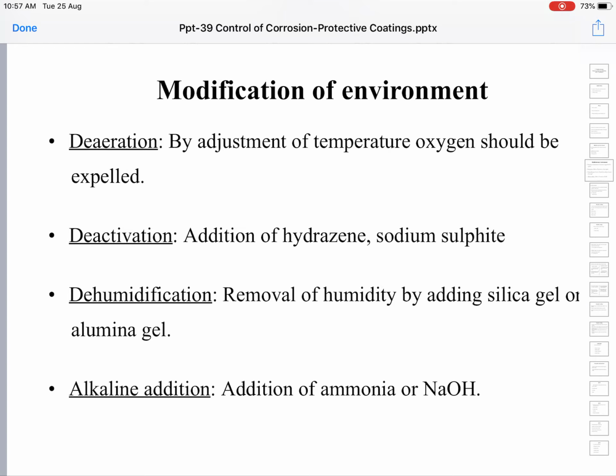We have discussed that humidity, that is the presence of water vapor, increases the rate of corrosion. Water vapor is an active ingredient of the environment which leads to corrosion. So humidity can be removed from the surroundings of the metal by adding certain chemicals like silica gel, alumina gel, etc. That is called the process of dehumidification.